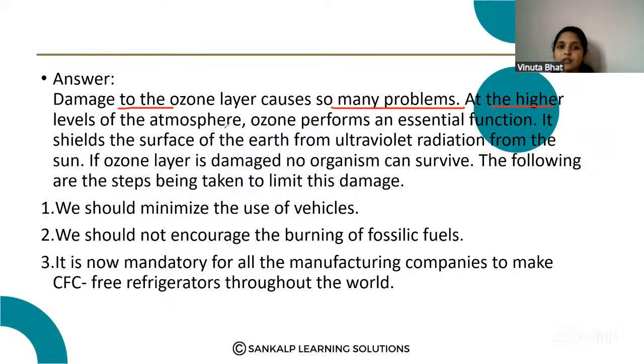At the higher levels of the atmosphere, ozone performs an essential function. It shields the surface of the earth from the ultraviolet radiation from the sun. If the ozone layer is damaged, no organism can survive.